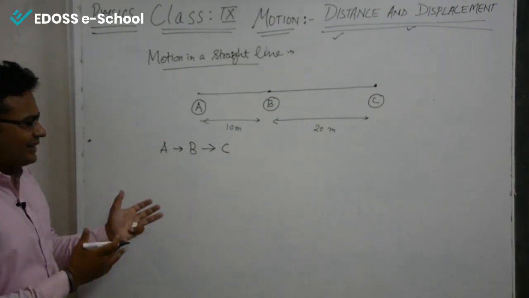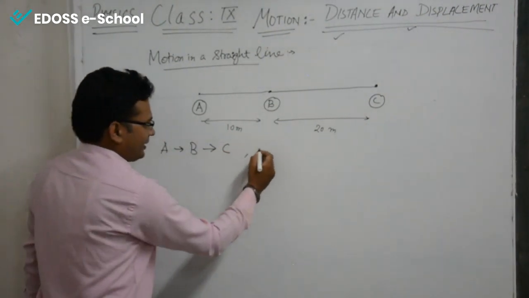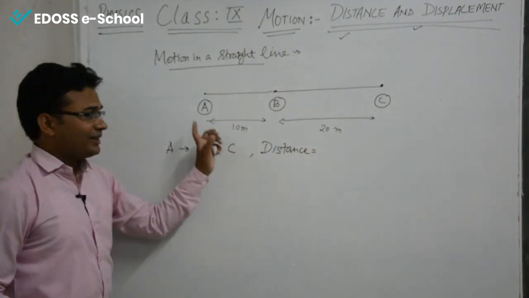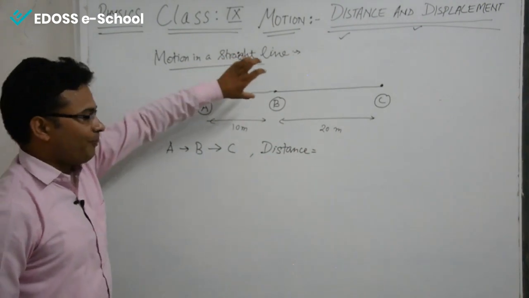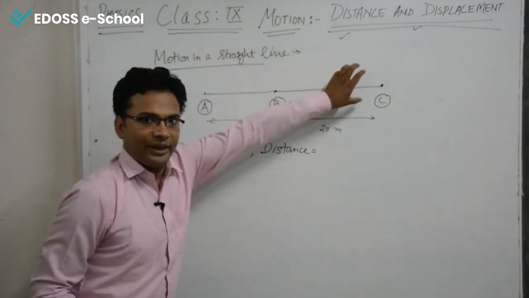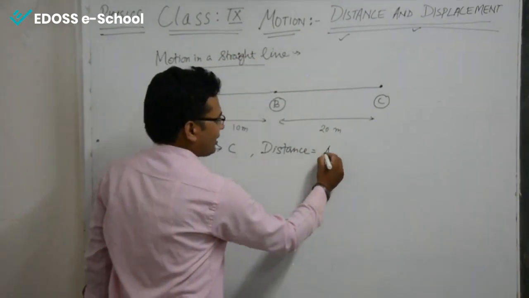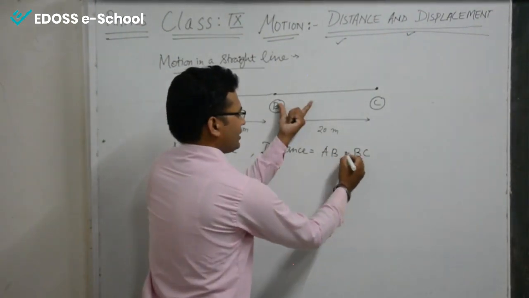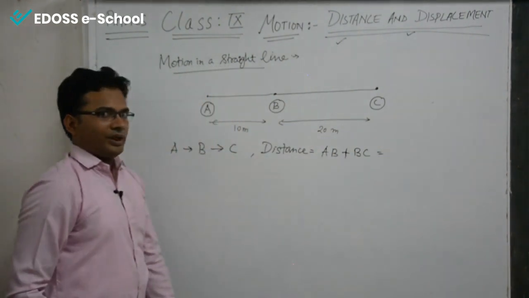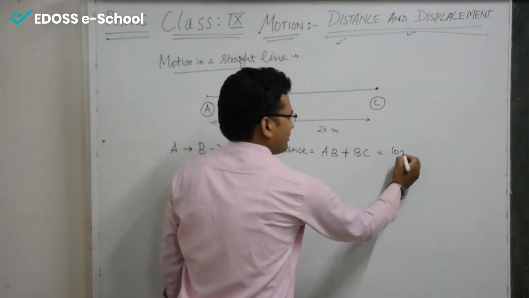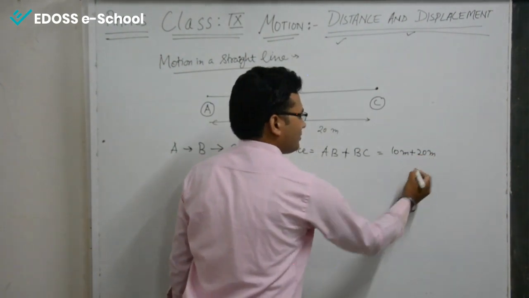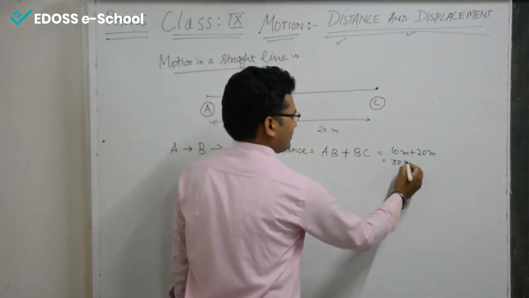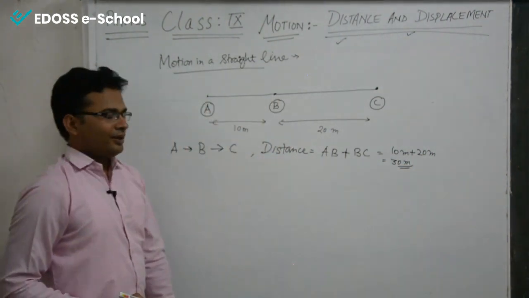Now what could be the distance and displacement in this case? The distance moved by this person, who was at A, came to point B and then finally to C, is AB plus BC, which is 10 meters plus 20 meters. The result is 30 meters. So 30 meters is the distance traveled.